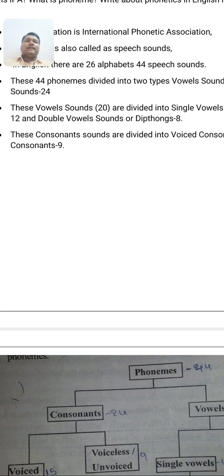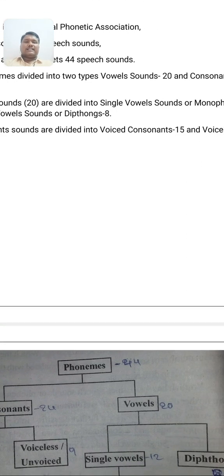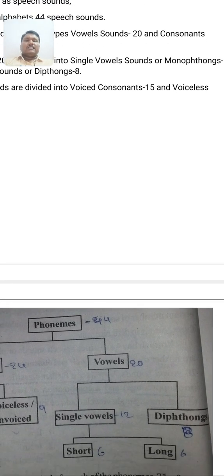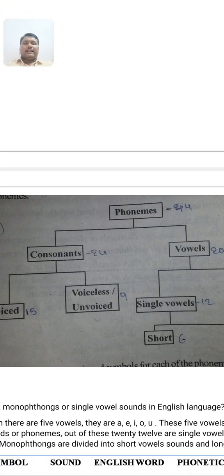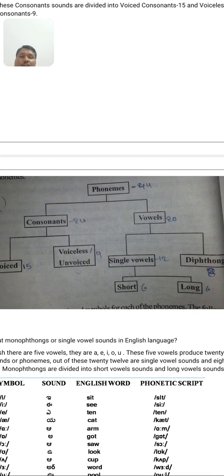Then consonants, there are 24 consonants. These are divided into two types: voiced consonants and voiceless consonants. Voiced consonants are 15, voiceless consonants are 9. So if they ask you to write about phonetics, you have to write this table, the flow chart. There are 44 phonemes. Phonemes means speech sounds. These were produced by 26 alphabets. These 44 phonemes are divided into two types: consonant sounds and vowel sounds.